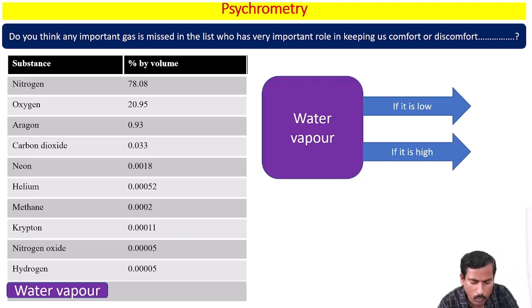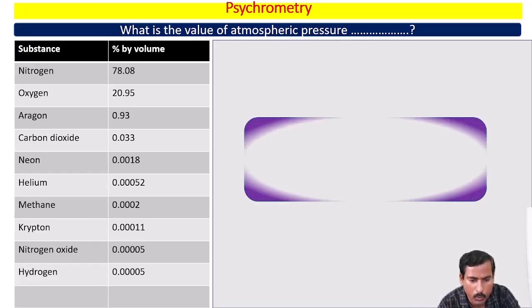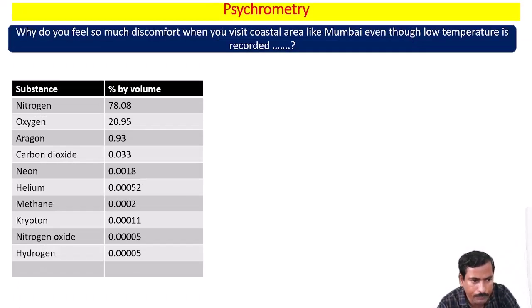Okay, let's move to the next question. What is the value of atmospheric pressure? The value of atmospheric pressure is P equal to 1.01325 bar. It is the atmospheric pressure at sea level. In psychrometry, we consider it as the total pressure. Okay, so it will be useful while solving the numericals. I hope you are understanding the concept.